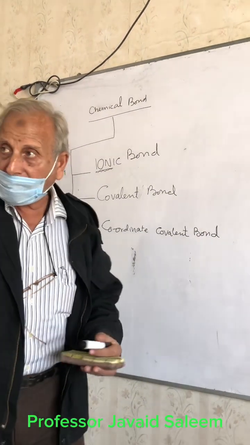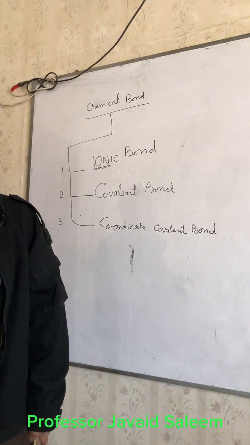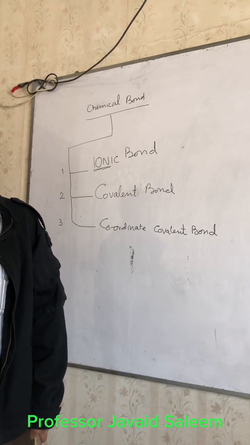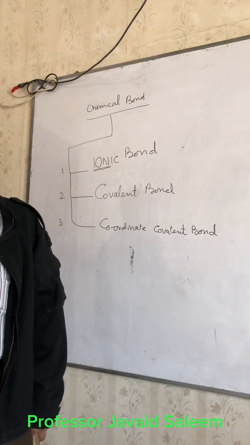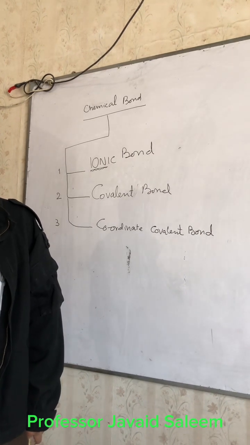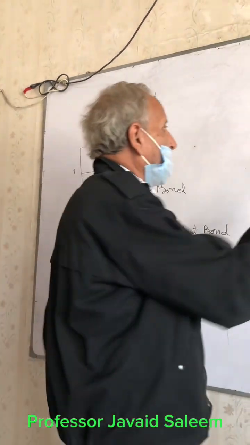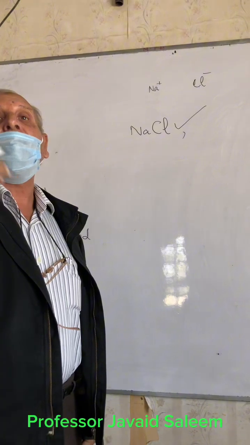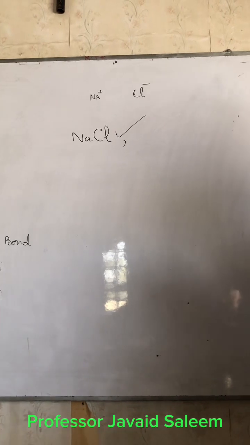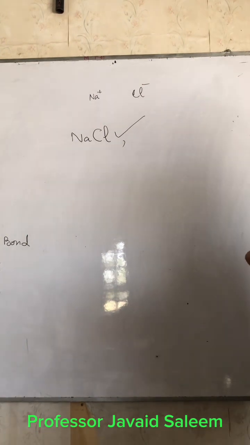I will quote some examples, then very quickly we will switch towards covalent bond, because I think you might be eager to know about covalent bond. If you take interest in the subject, everything becomes more and more interesting. What makes things boring and difficult is from our side, when we do not pay attention. Anyway, some more examples of ionic compound. If I put the names and formulae of those compounds, you can analyze simply that they are ionic compounds.